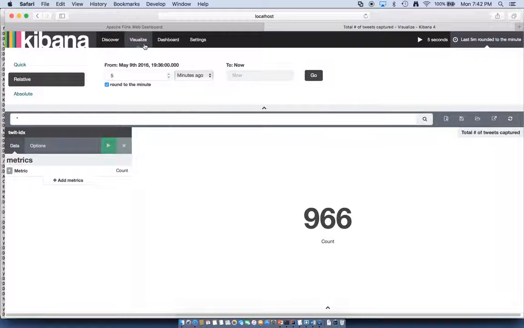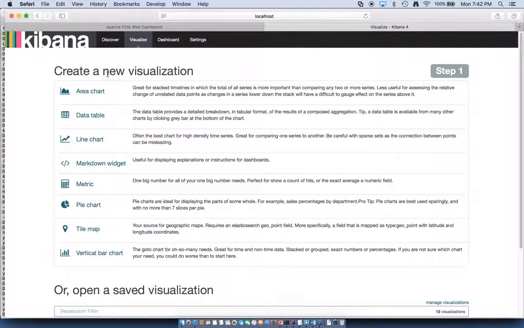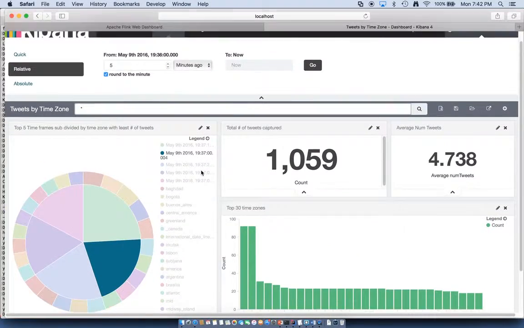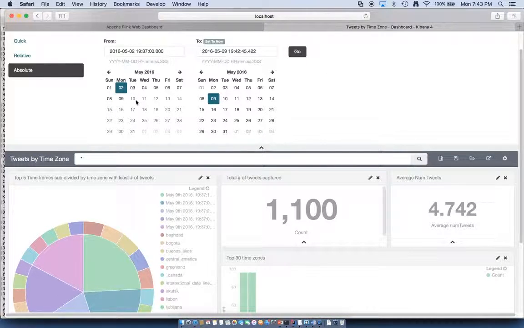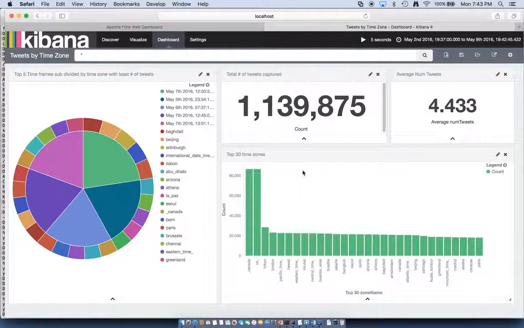We can further go into visualizing the data based on any of the visualization tools available. For this presentation, a dashboard was already made with predefined visualizations. The current dashboard is displaying data for the 9th of May between 19:37 and 19:42. We can expand this window to include more than a week by simply changing the parameter here for the date count and allowing Kibana to show us all the Twitter counts that are available.